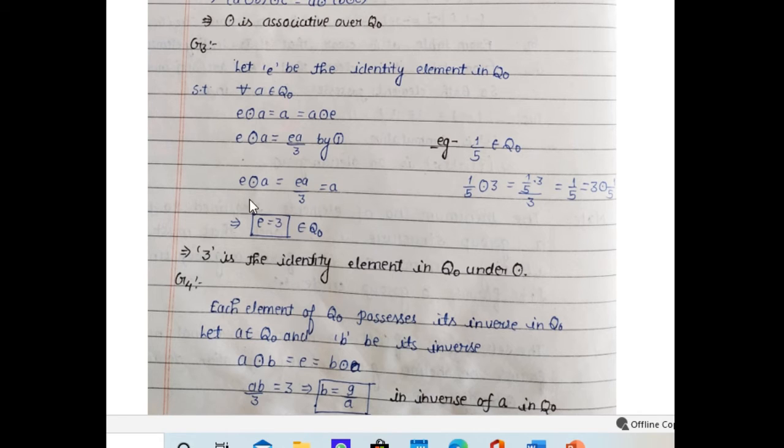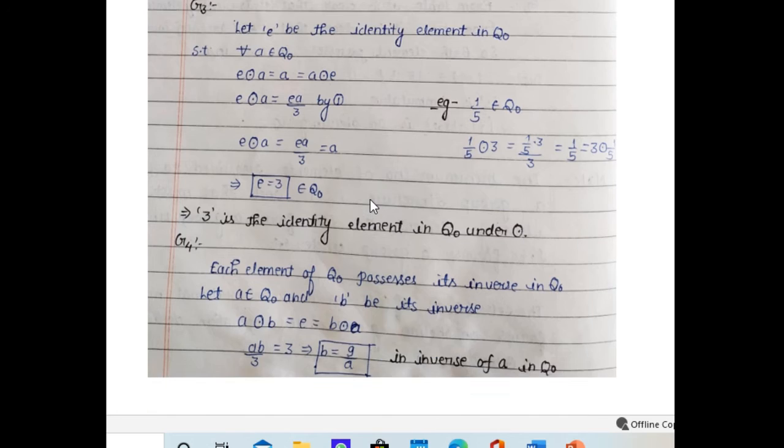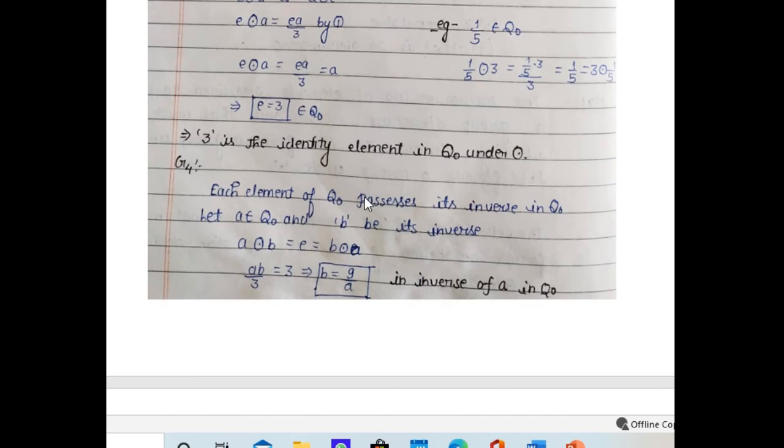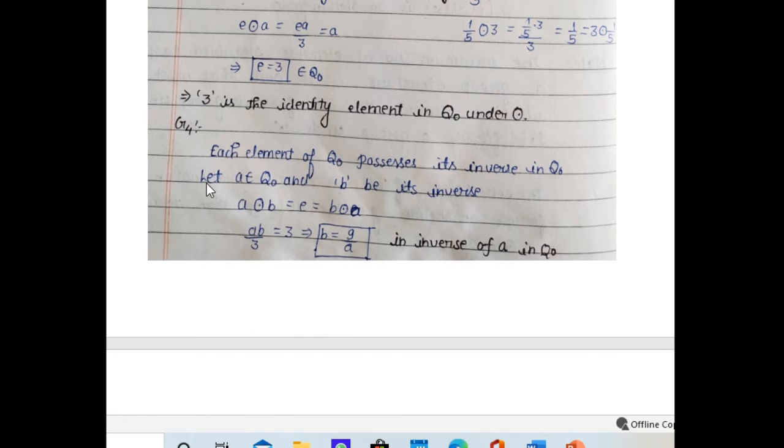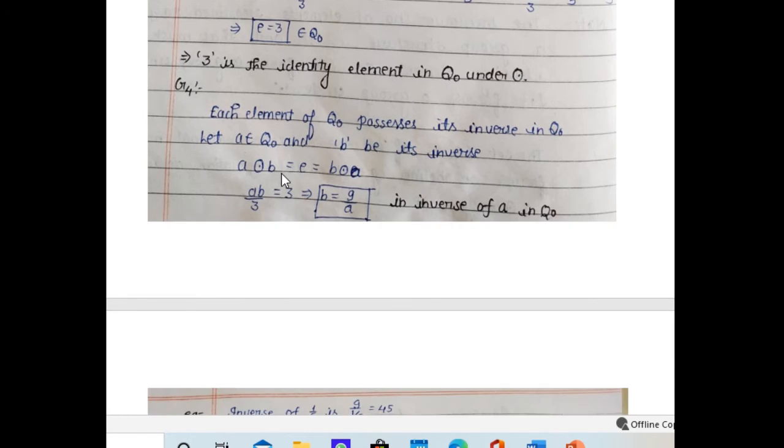So by that we can find that E will be equal to 3, and 3 is a positive rational number. So identity exists in Q naught. Again, we have to check whether all elements possess their inverse or not. So let the inverse of A be B.